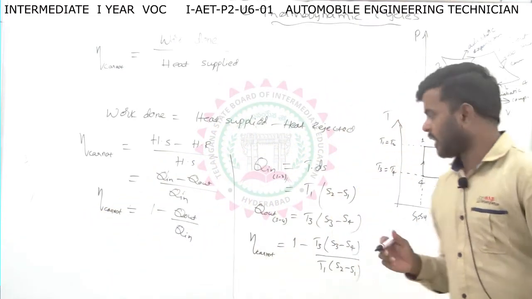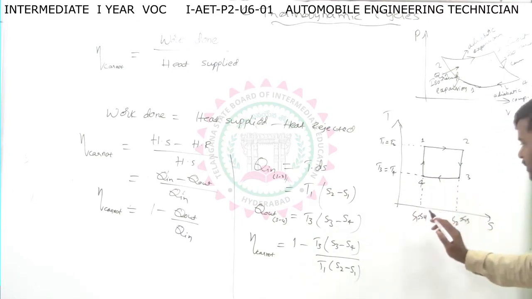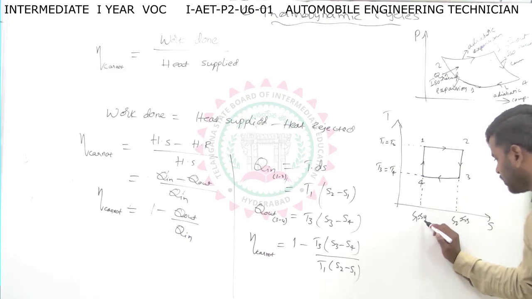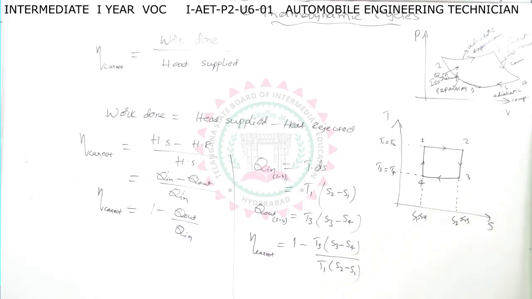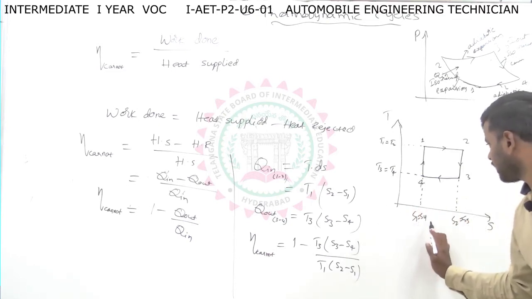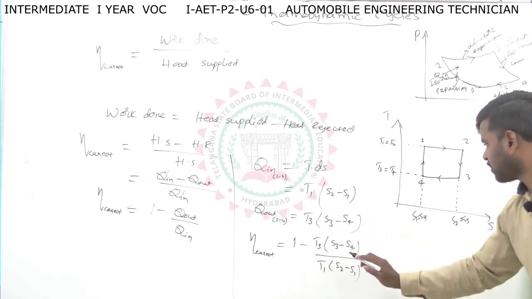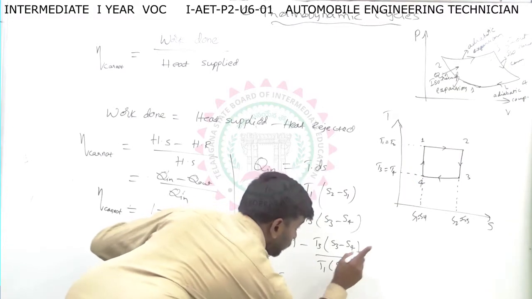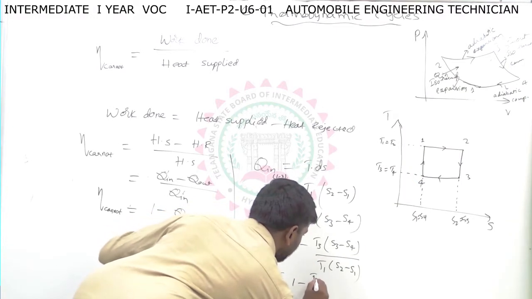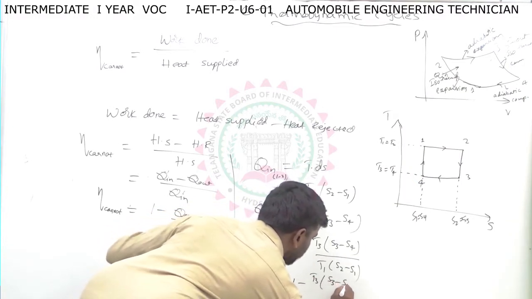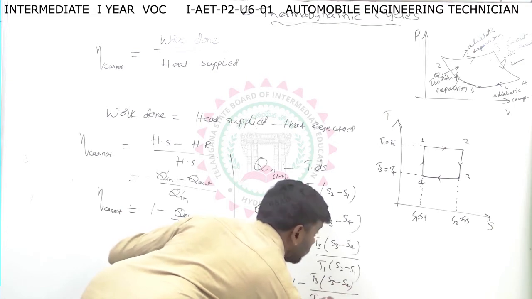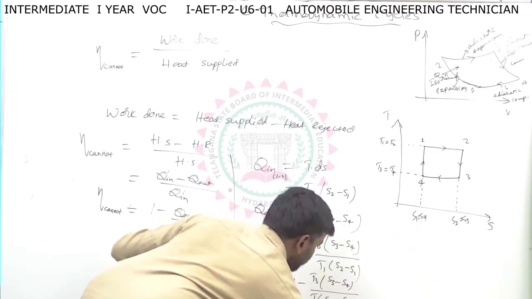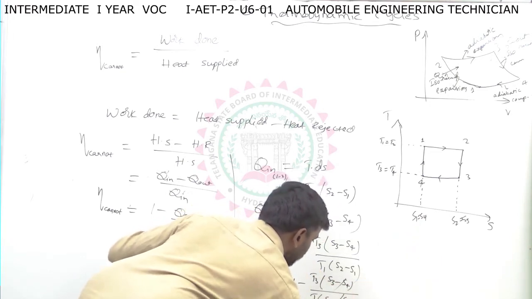See, observe this TS diagram carefully. From this diagram, S1 equals S4 and S2 equals S3. I am substituting here: S2 is S3 from the diagram, so 1 minus T3 into S3 minus S4 by T1 into S2 minus S1. Since S2 equals S3 and S1 equals S4, these are the same, so they cancel.